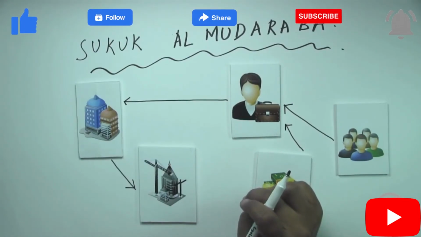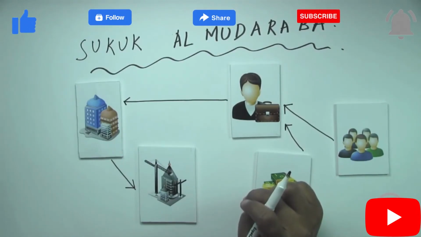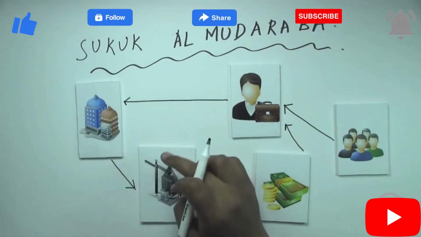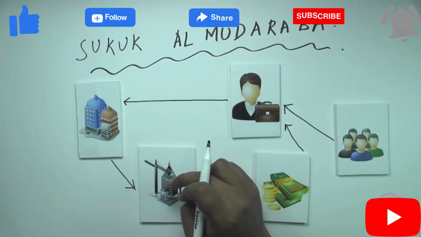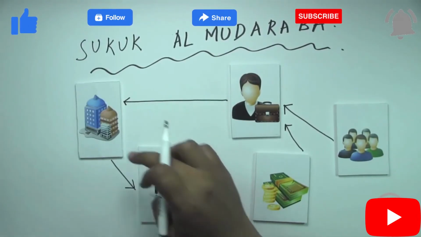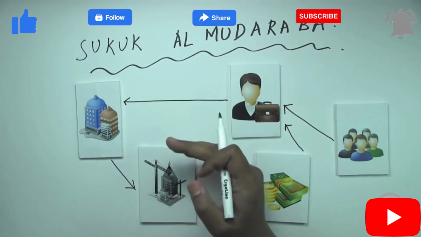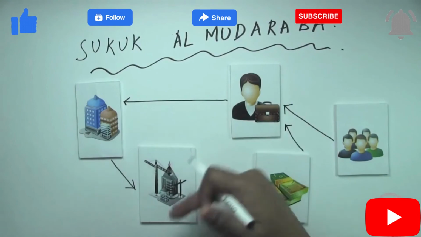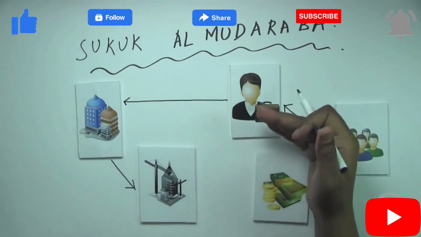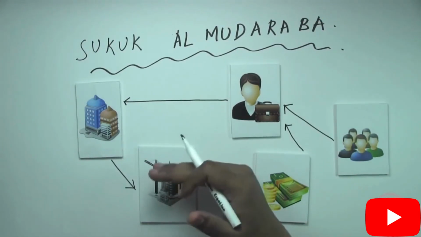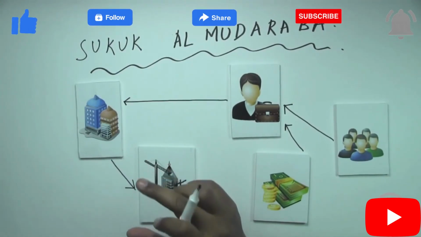And another important point which needs to be discussed in a mudaraba sukuk is that the mudareb can give a liquidity facility, but this liquidity facility cannot be legally binding on the mudareb. So generally the language used is that the mudareb may give a liquidity facility in case the expected return is not generated during the periodic distribution time. So this is another point which needs to be understood clearly in a mudaraba sukuk.